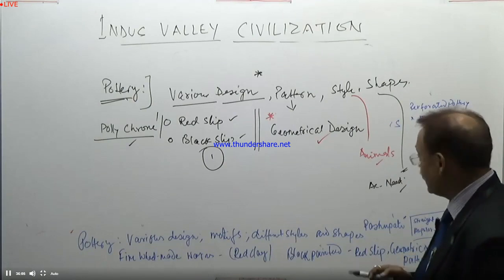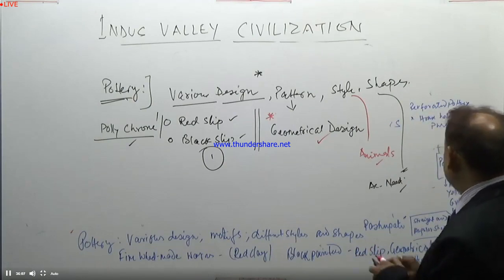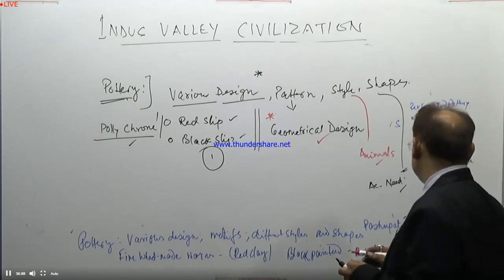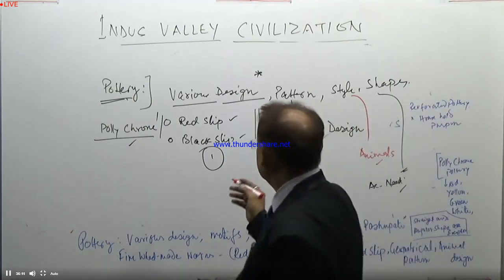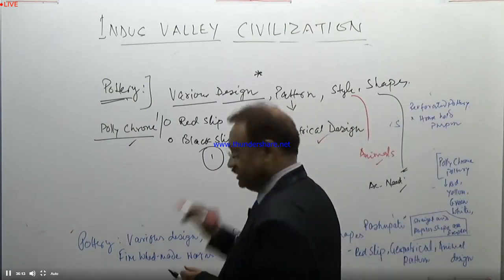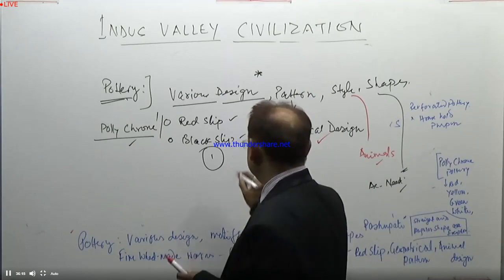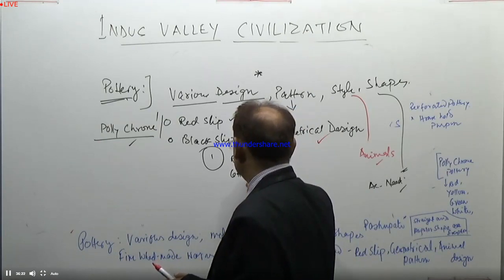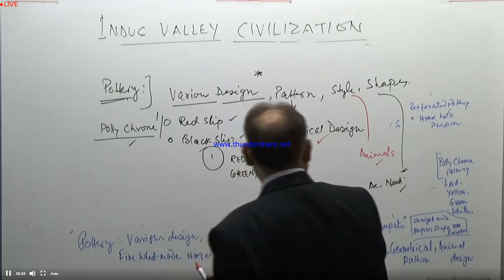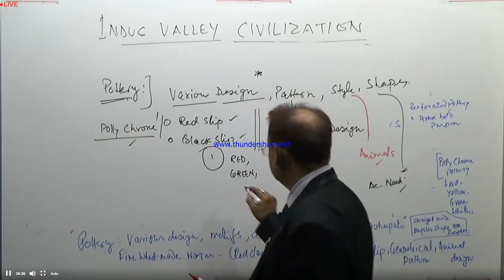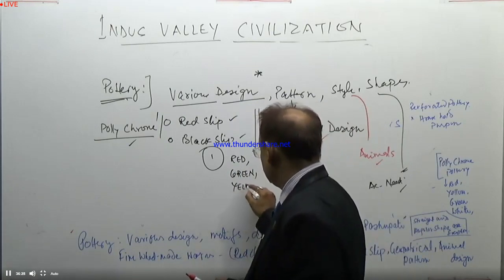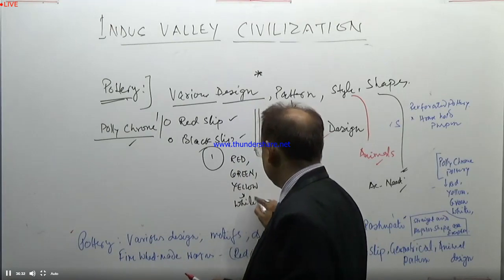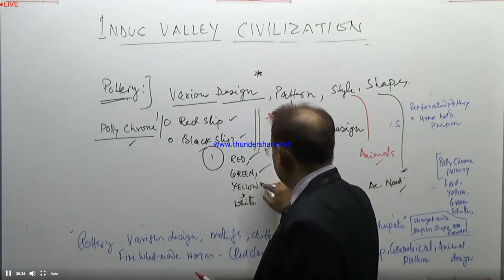And the variety of colors which were used in all the potteries were red, green, yellow and white. Red, green, yellow, white.